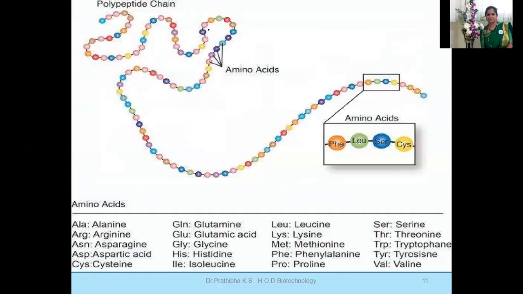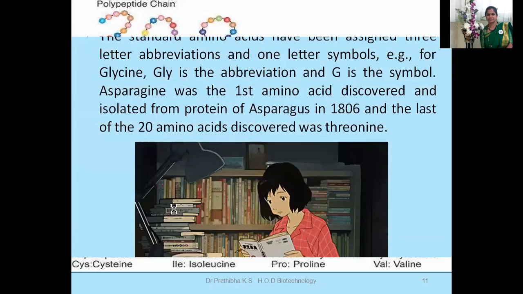Here you can see this is the polypeptide chain. The individual amino acids are joined together through peptide bonds and become a polypeptide chain. You can see individual amino acids in the form of beads. Each amino acid is joined to the next by a peptide bond. We have a total of 20 amino acids. You can see here the list of 20 amino acids.